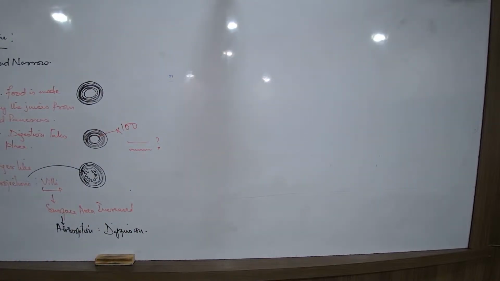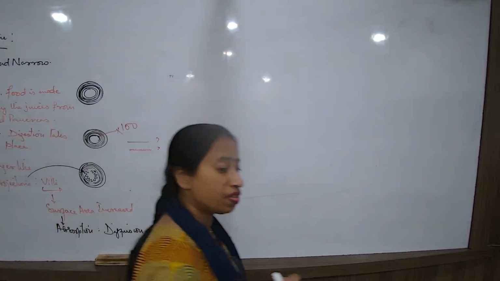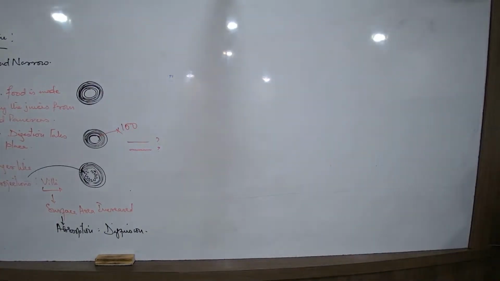What are the different parts of the small intestine? 1, 2 and 3. Why is duodenum special? Which part is known as duodenum? The first part of the small intestine, which starts from the stomach. Jejunum is the middle part. Why is the ileum so special? Because the inner membrane is extensively coiled. What are those coils known as? The finger-like projections known as villi. And every single villus, what is the special feature? Two points you have to write here. What are the special features of the villus? A very thin wall made up of one single layer of epithelial cells to carry out what? Diffusion.